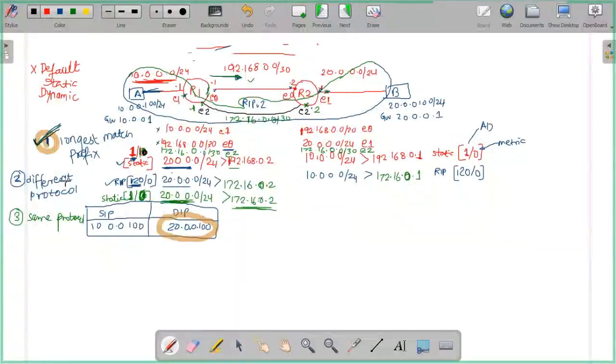If it's a different protocol, then lowest AD. If it's the same protocol, then lowest metric. Based on that, I forward the traffic. Is that clear? This is how this box works.